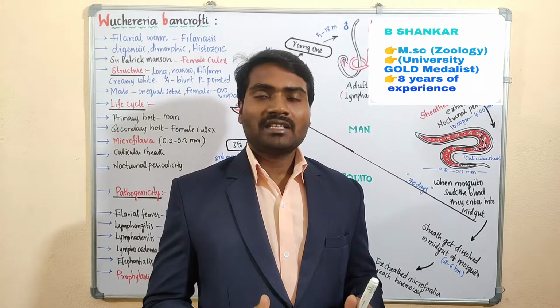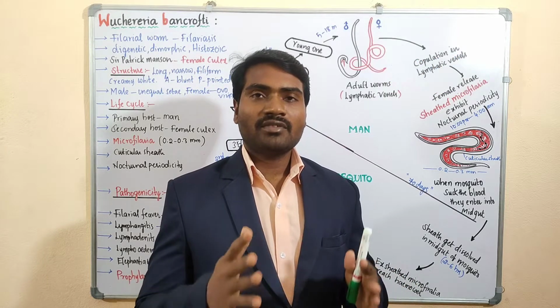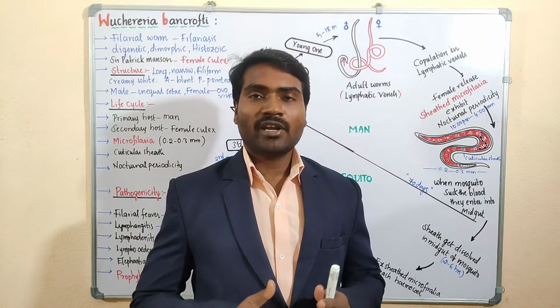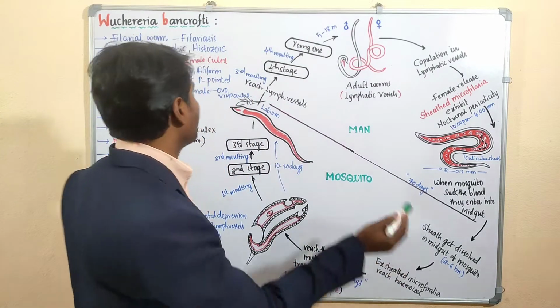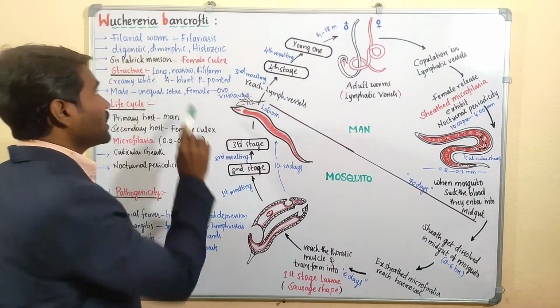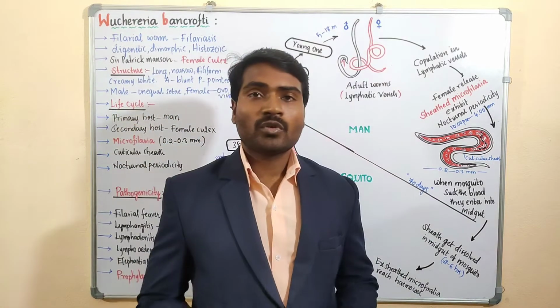And in my previous class, I completed the life cycle of Ascaris lumbricoides. In this class, I am going to explain the life cycle of Wuchereria bancrofti.